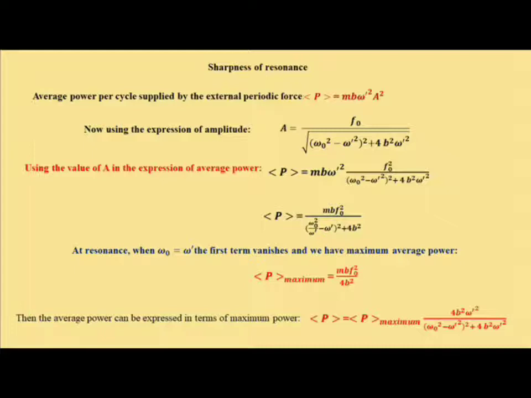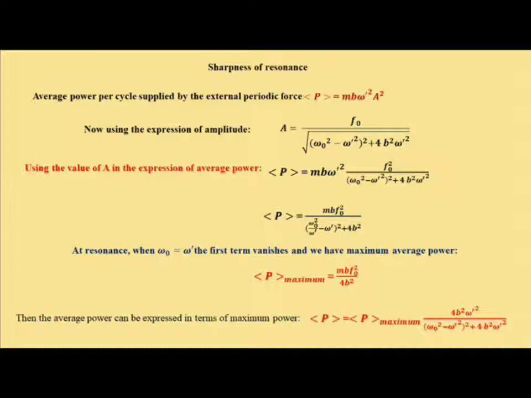Now look here, the average power per cycle supplied by the external periodic force. We have already obtained the expression of average power P. It is m b omega prime square into a square, where omega prime is the frequency of the external periodic force, b is the damping coefficient, and a is the amplitude of vibration.